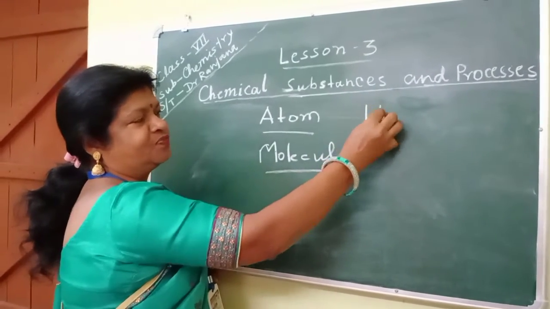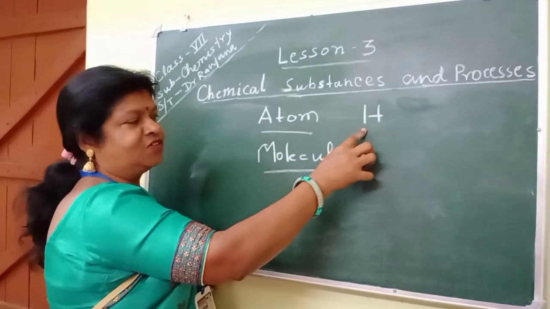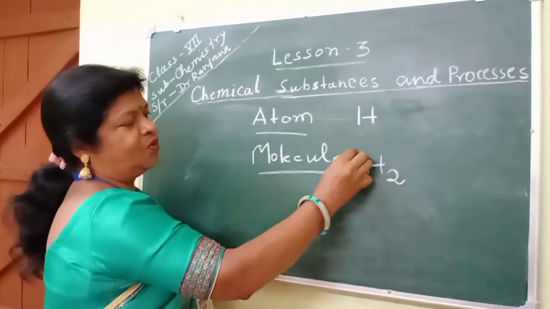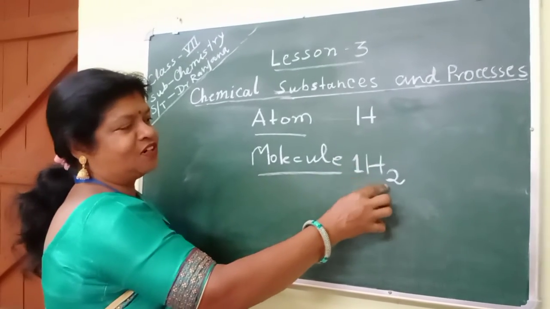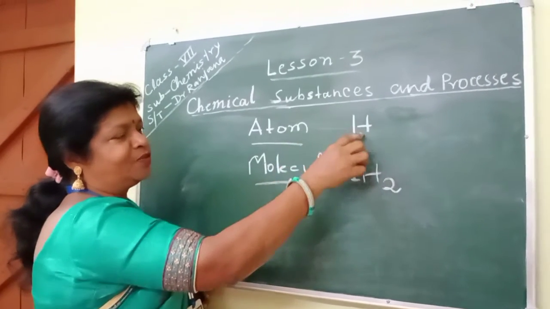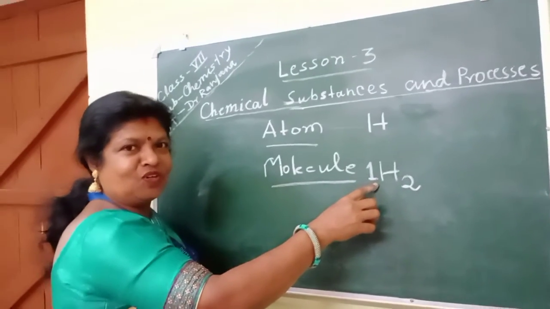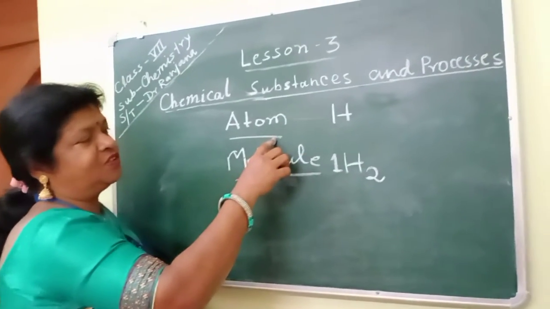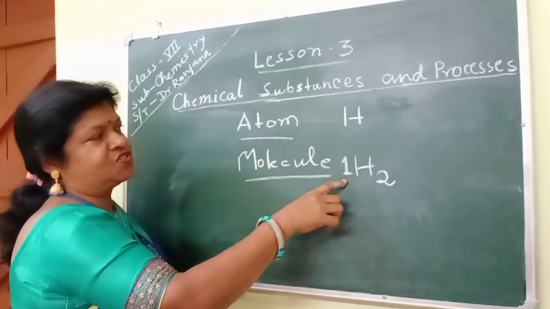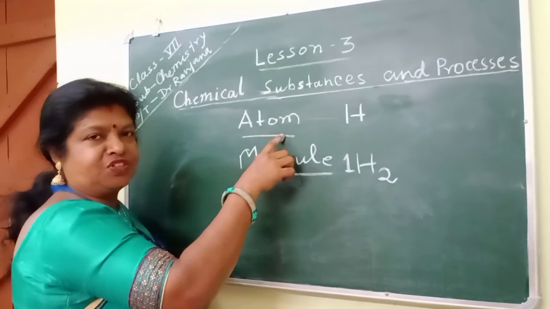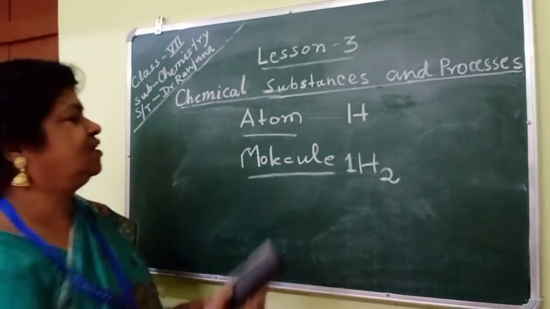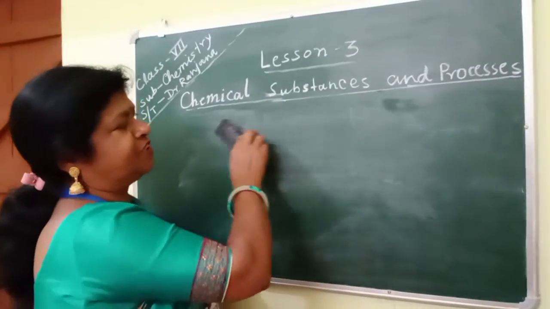Suppose this is hydrogen. This is one atom of hydrogen. But when we write H2, then one molecule of hydrogen contains 2 atoms of hydrogen. Clear? So 2 atoms of hydrogen combine to form one molecule of hydrogen. So an atom is the basic unit of any substance and a molecule is formed by the combination of many atoms. Clear? Now we will study pure substances.